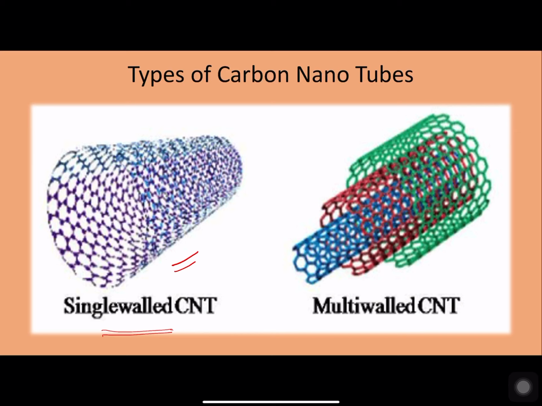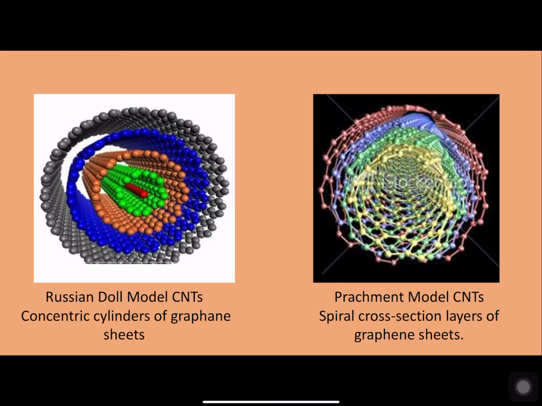Otherwise, if the nanotubes are formed with multiple layers of graphene material rolled into seamless cylinders with one inscribed in the other, then we get what are called multi-walled carbon nanotubes. The multi-walled nanotubes are further classified into two categories, namely the Russian doll model carbon nanotubes or the Parchment model carbon nanotubes.